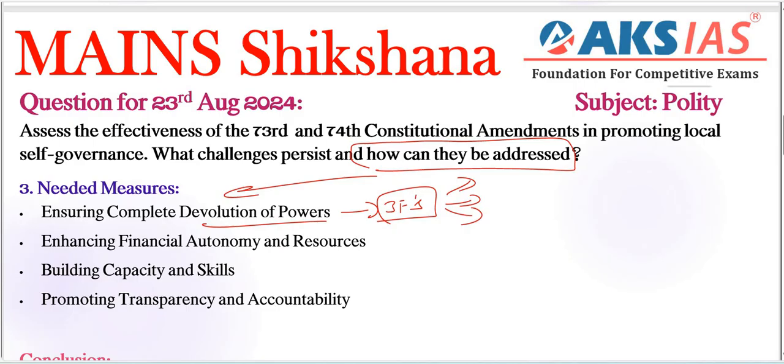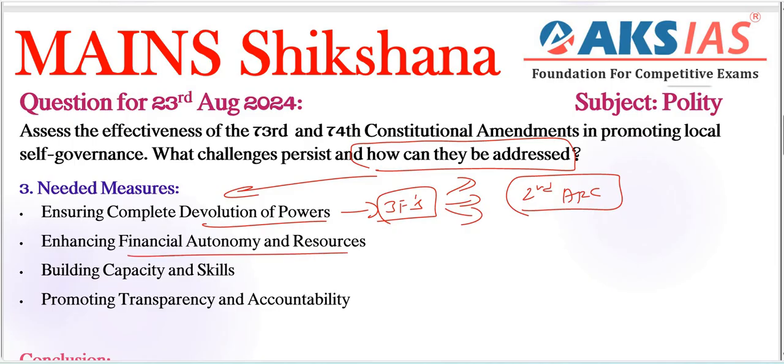Very, very important. Next, the Second ARC, Administrative Reforms Commission, recommends clear delineation of functions between state and local governments, right? Very, very important. This should be followed here, right?